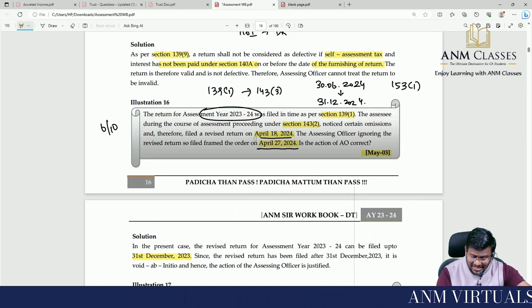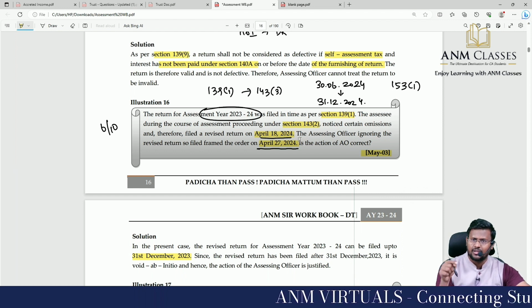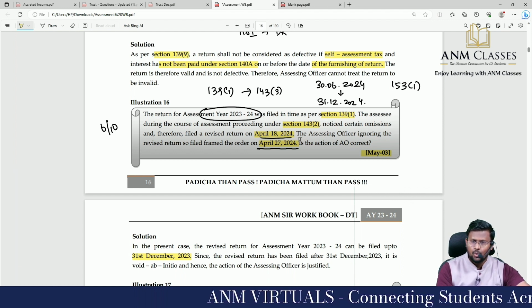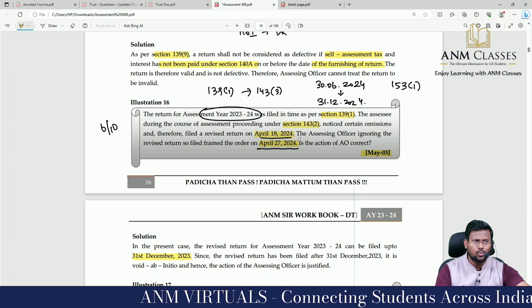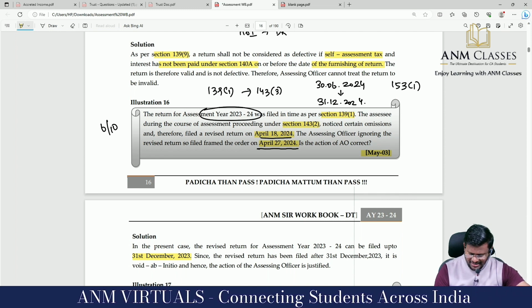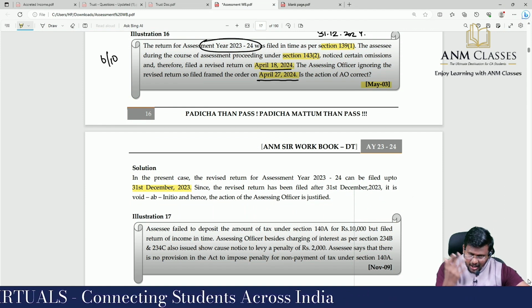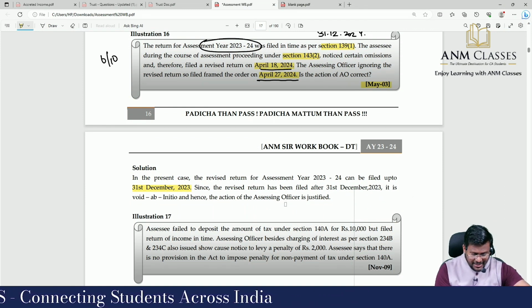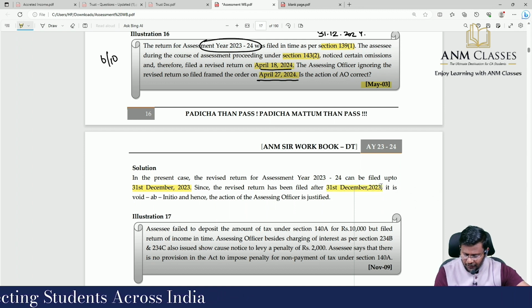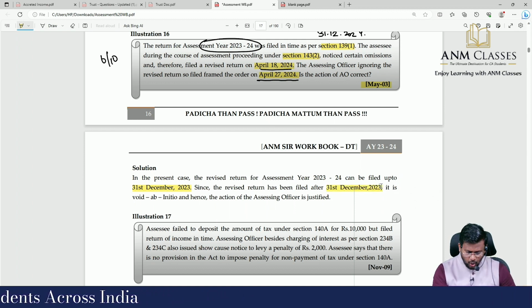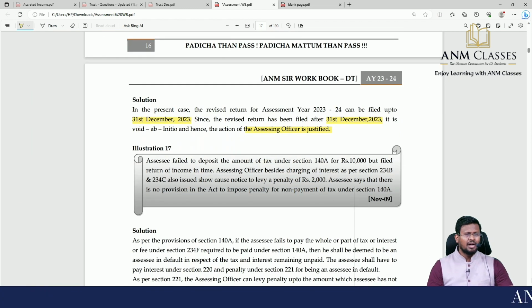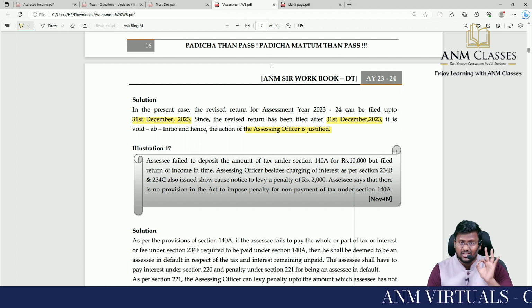Sir, for a revised return you have to check only the 139 subsection 5 time limit, and should not check the 153 subsection 1 time limit. Correct or not? So here the revised return, sir, has been filed belatedly. The revised return has been filed belatedly. Since a revised return has been filed after 31st December, it is void ab initio and hence the action of AO is justified. Because a revised return should be filed within the time limit of 139 subsection 5.